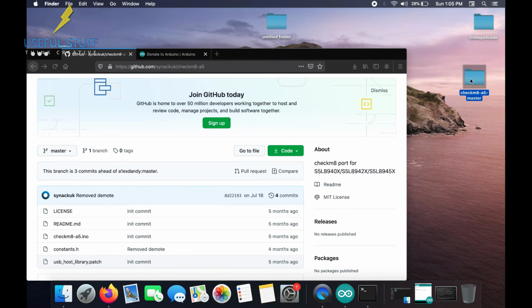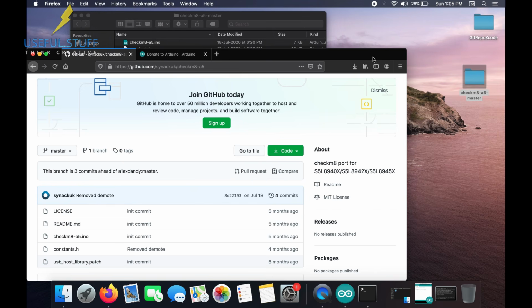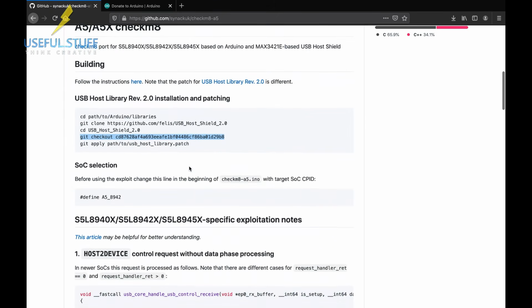Now if you open the folder, you will be able to see a file, the file USB host library patch. We need to perform the last line of code with this file. So let's go to the first link again back and copy the last line of code. Only copy the git apply until before path.